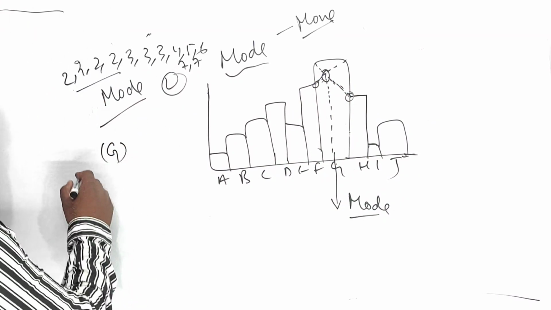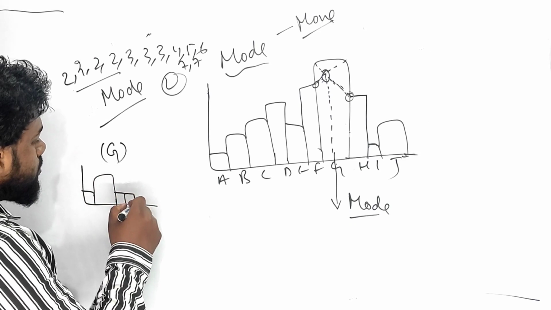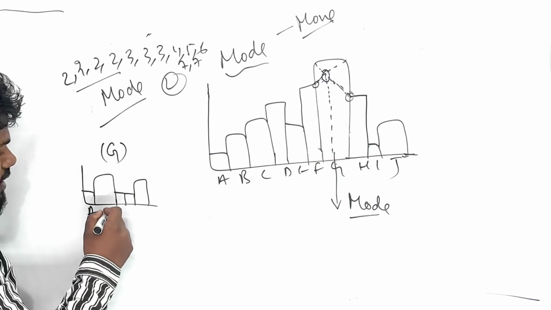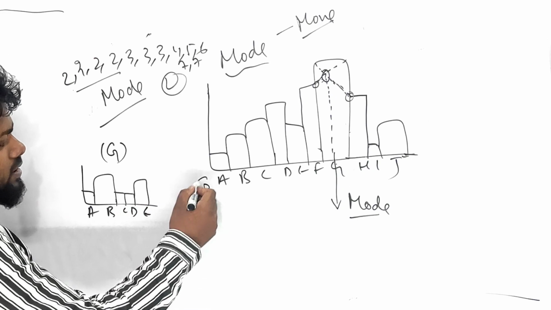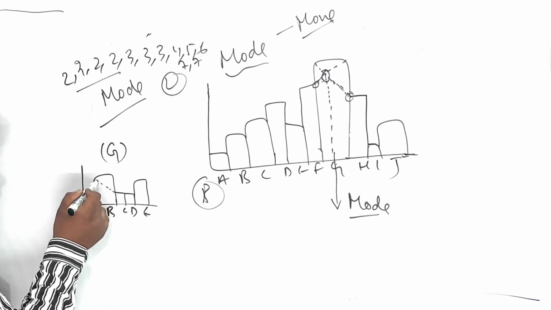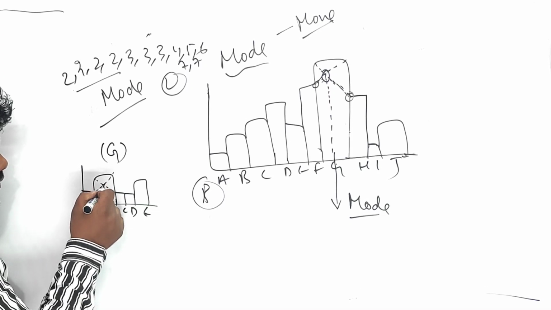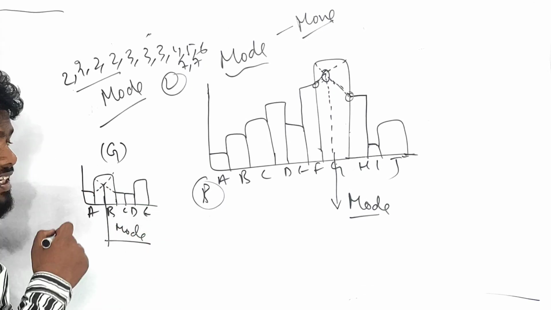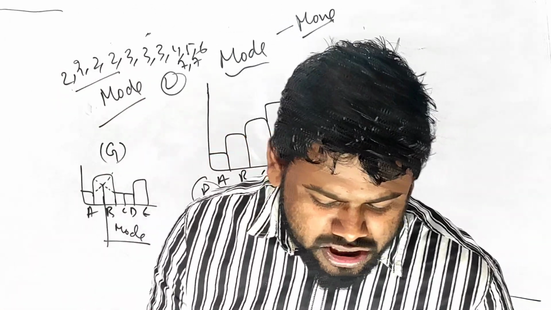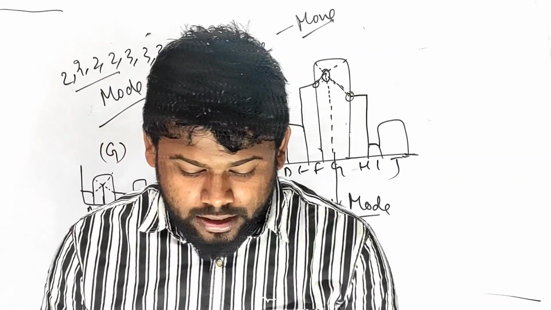Is it clear? For example, another is given in this way. You have to take the side ones. Suppose the longest is B among A, B, C, D, E. B is the mode. Longest rectangle is B. You have to take it like this, and where they intersect in the middle, that will be the mode. This is the statistics coming stronger in the histogram. I hope you have completed each and everything in statistics. You have accomplished all kinds of formulas and fundamental concepts, my dear students.